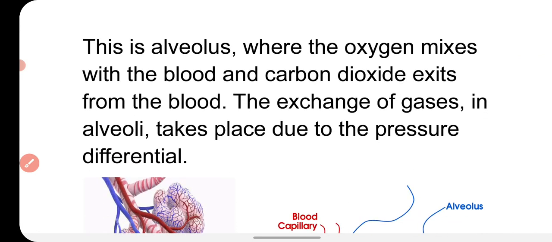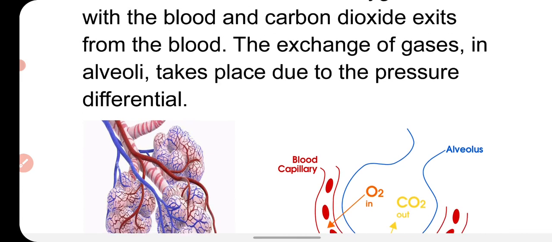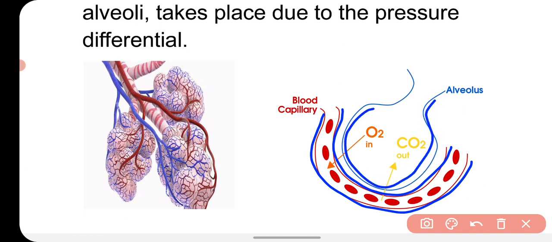So this is the alveolus, where the oxygen mixes with the blood and carbon dioxide exits from the blood. The exchange of gases in the alveolus takes place due to pressure differences. Here you can see the alveoli, and they are completely covered with many capillaries. Inside the capillaries blood flows. So suppose this is a blood capillary in which the blood flows, and this is the alveolus. The wall of the capillary and the wall of the alveolus are both very, very thin.